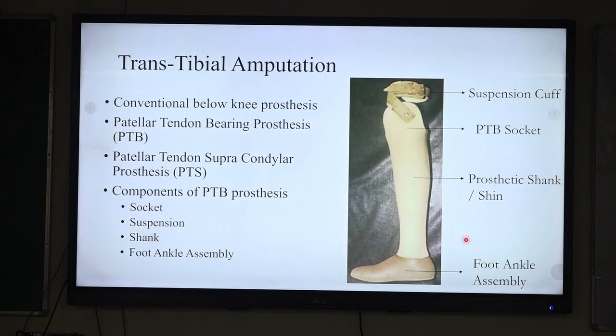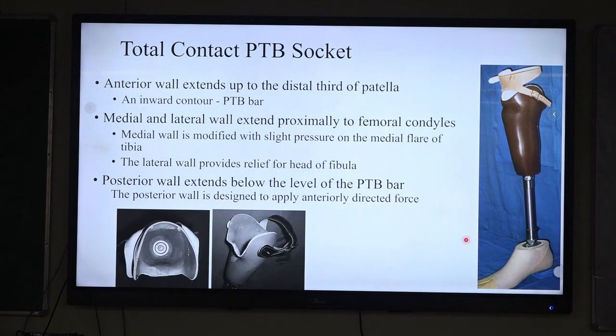Now the important one is transtibial amputation. The prosthetic consideration here is the conventional below knee prosthesis, PTB socket and PTS socket. The most commonly used is the PTB socket. The components include socket, suspension, shank and foot ankle assembly. The PTB socket has 4 walls: anterior wall, medial wall, lateral wall and posterior wall.